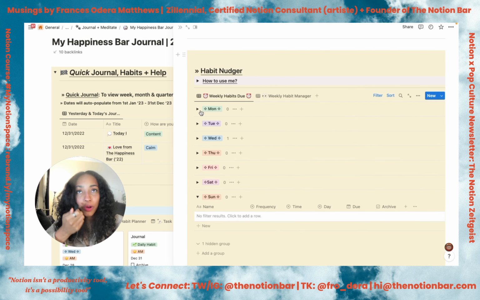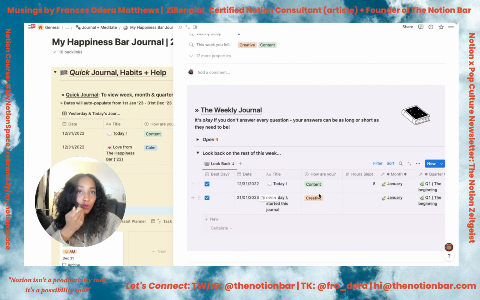It's a really simple system, and I know you'll love this if you're like me and streaks and percentages and stuff like that really stresses you out. So this is a nice little weekly planner template, and this will actually show you all of the journal entries in that week, so you can see how you're doing, how you're feeling, how you're sleeping.